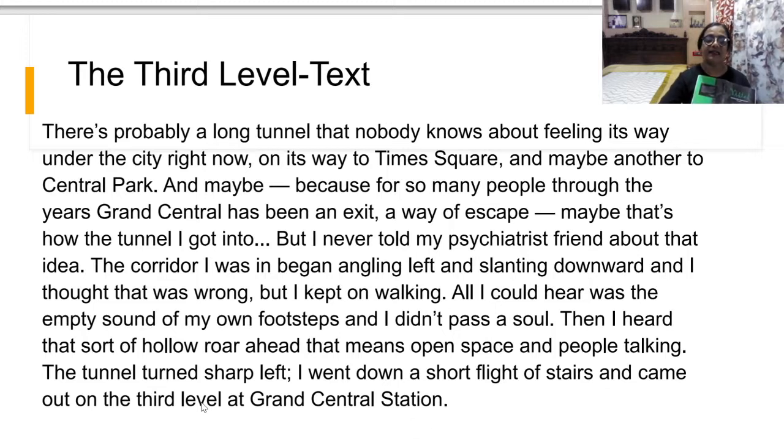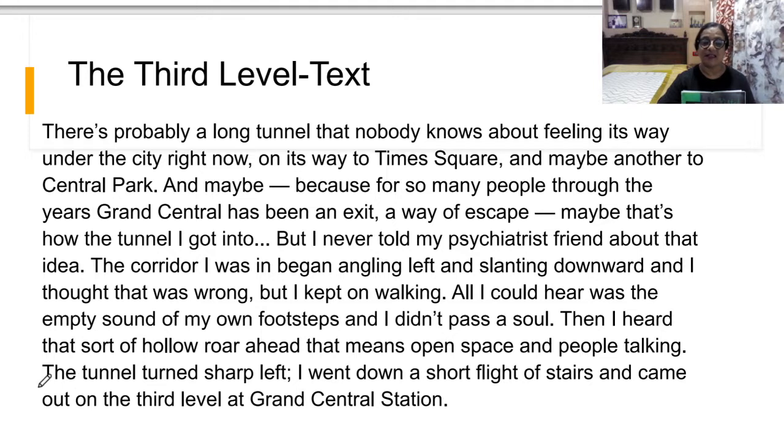So then I heard that sort of hollow roar ahead. That means open space and people talking. And after that, what did he hear? He heard that people were talking there. Now the tunnel turned sharp left, and I went down a short flight of stairs and came out on the third level grandstand.